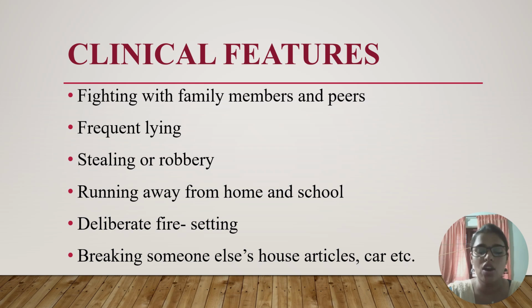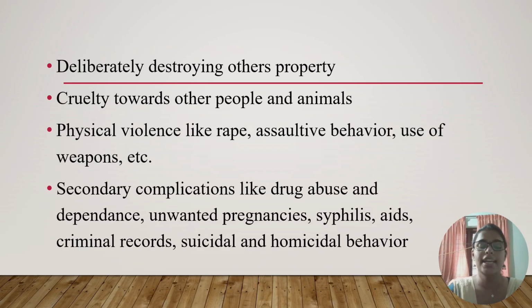Then stealing or robbery, then running away from home and school, then deliberate fire setting and breaking someone else's house, articles, car, etc. Then deliberately destroying others' property, cruelty towards other people and animals. They develop cruelty or a negative impact on other people or animals. Then physical violence like rape, assaultive behavior, use of weapons, etc.